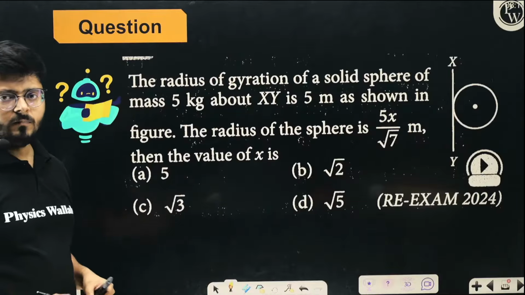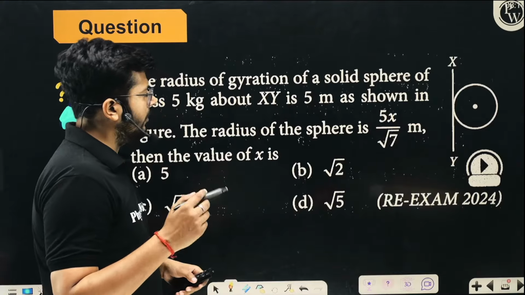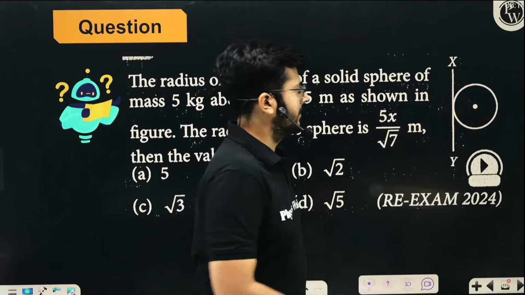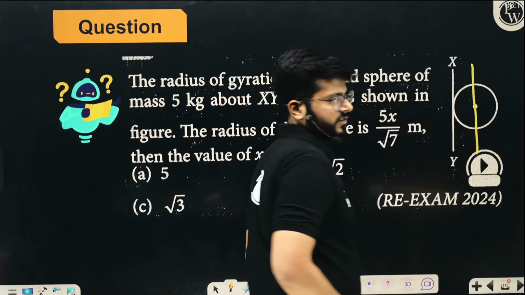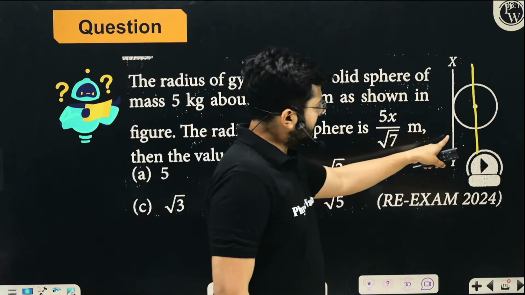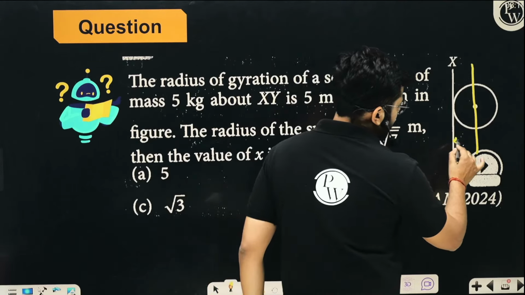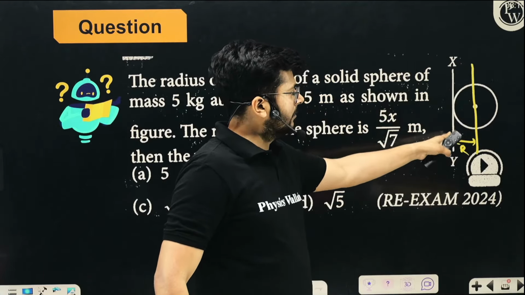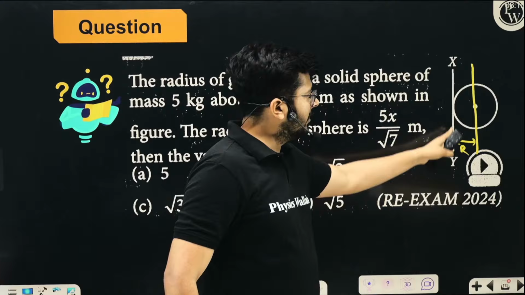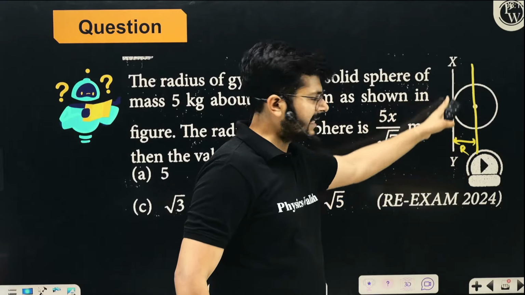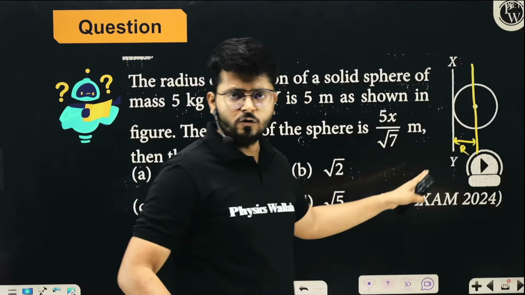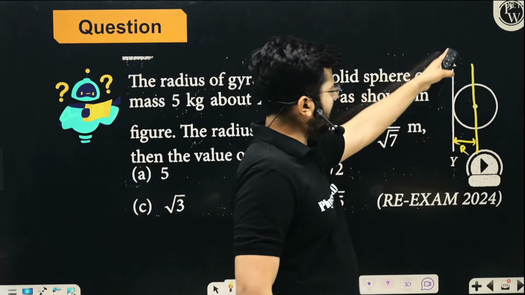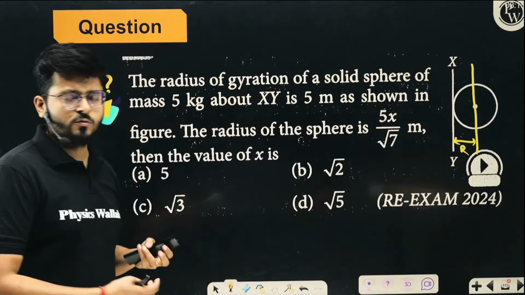If you have to calculate the moment of inertia about this axis, you can easily do that, because you know the moment of inertia about its own axis, 2 by 5 mr square, and this axis is at a distance r away from it. So by the parallel axis theorem, the moment of inertia about this new axis will be 2 by 5 mr square plus mr square. So it is going to be 7 by 5 mr square. So the moment of inertia about xy is 7 by 5 mr square without any problem.